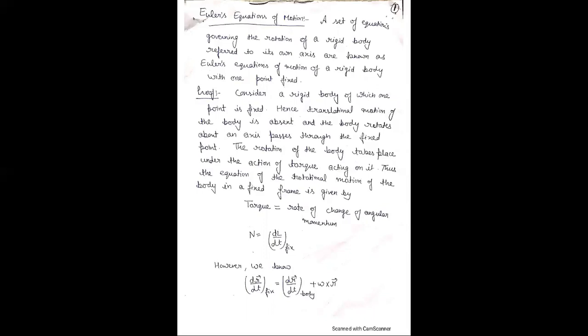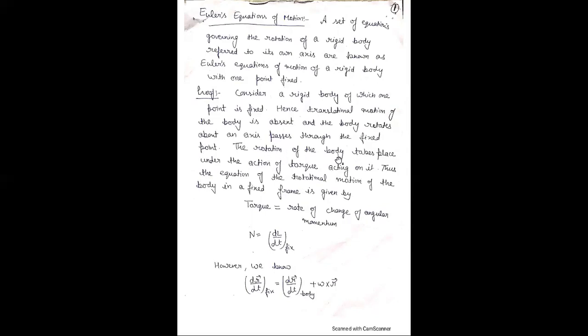Let us consider a rigid body in which one point is fixed, in a fixed frame of reference. Hence translational motion of the body is absent, because the point is fixed, so there is no translation. Euler's equation of motion basically describes the rotation of a rigid body, the rotational motion of the rigid body. The body rotates about an axis that passes through the fixed point.